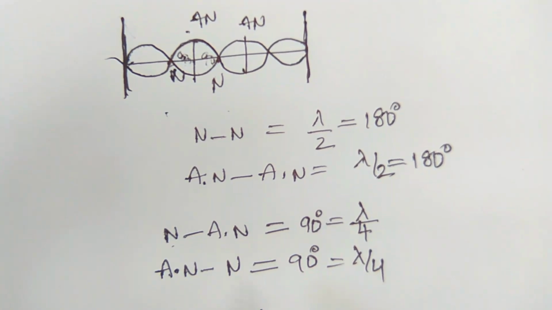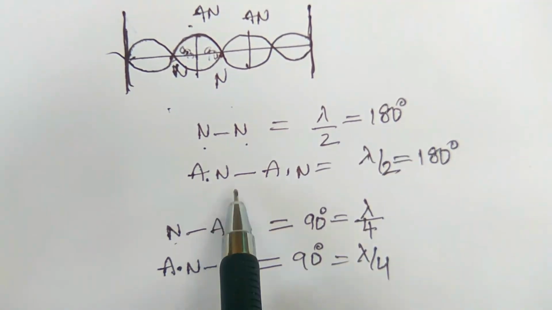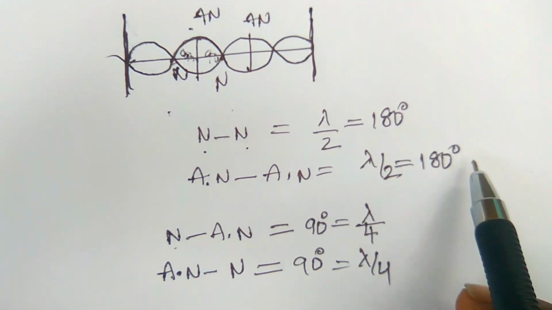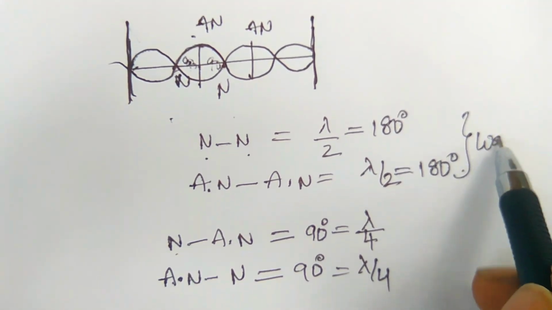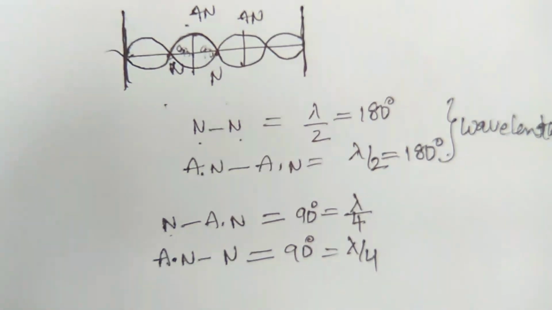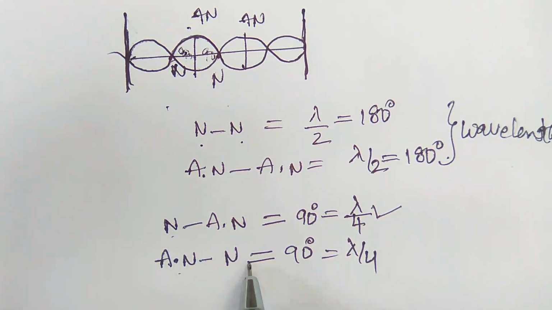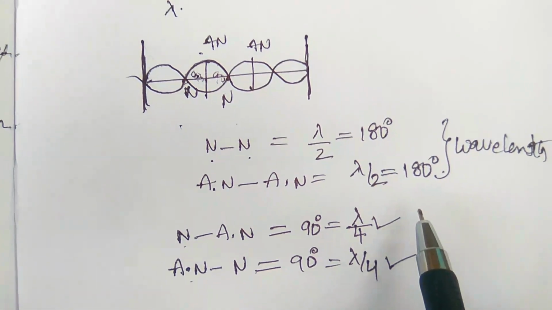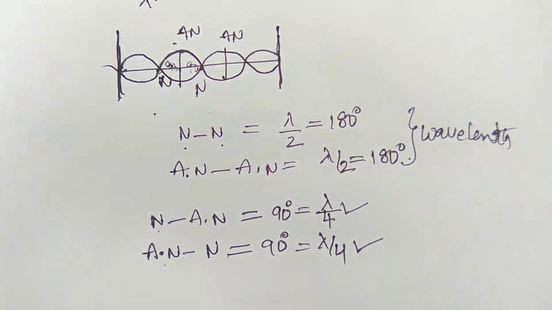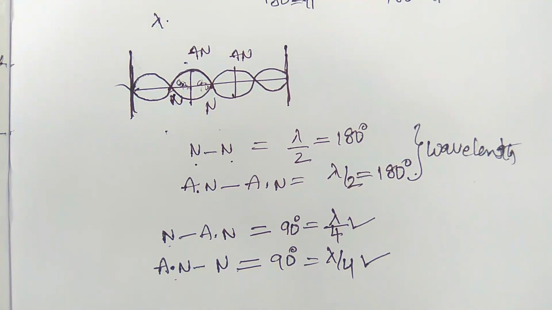So what I am saying is the distance between any two node points is 180 degrees, or between any two antinode points is 180 degrees. That is the wavelength of the standing wave, right? And the distance between node and antinode is equal to lambda by 4, or antinode and node is equal to lambda by 4. These are the points you have to remember. So students, this is the information about all the waves you have to remember.